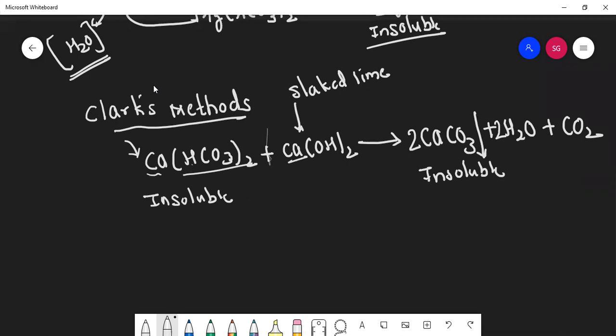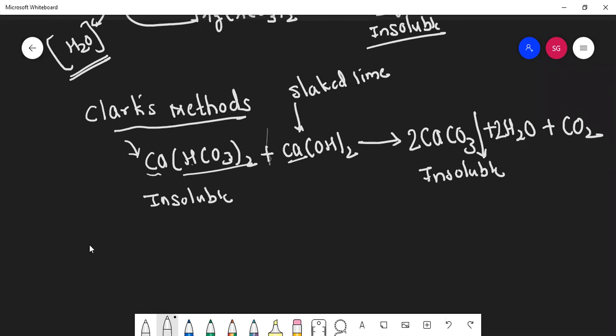And check out the reaction. I think it's balanced. Check whether the reaction is balanced or not. Yes, sir, it is balanced. Okay, so can you do the same reaction with magnesium? Yes, sir. Same reaction. Okay.